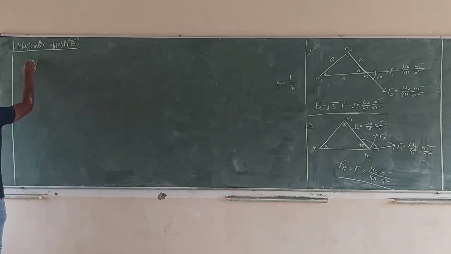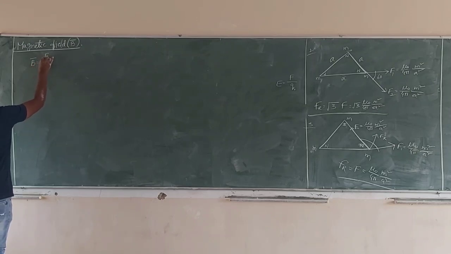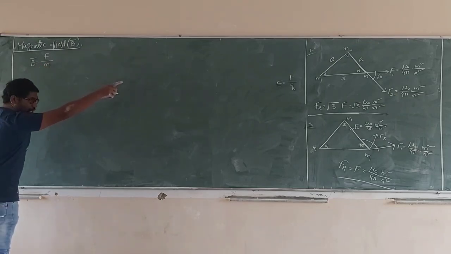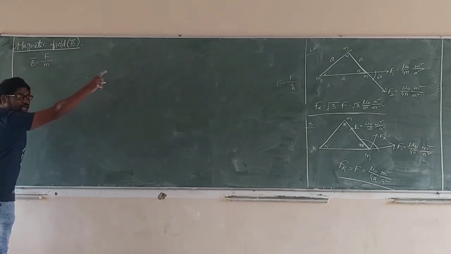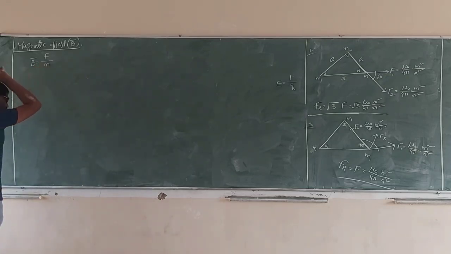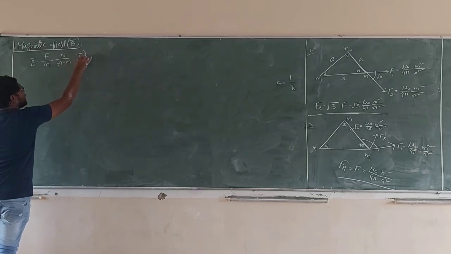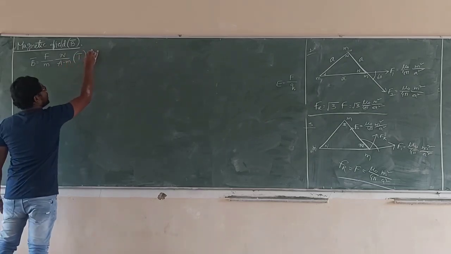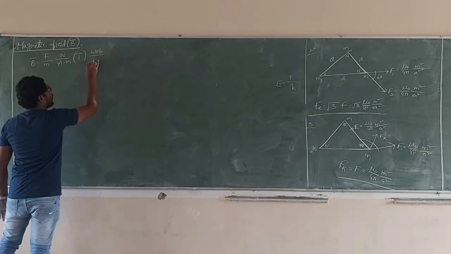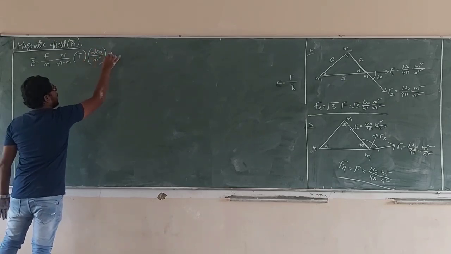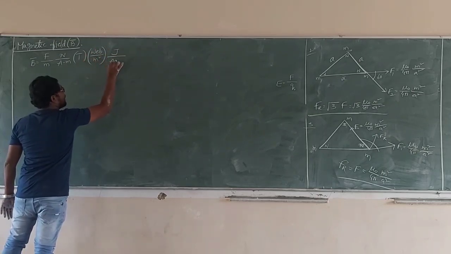Magnetic field B bar is the magnetic force per unit north pole. A test charge is nothing but a positive charge; here it is the north pole. What is the unit? The unit is Newton per ampere meter, or Tesla, or Weber per meter square, or Joule per ampere meter square.